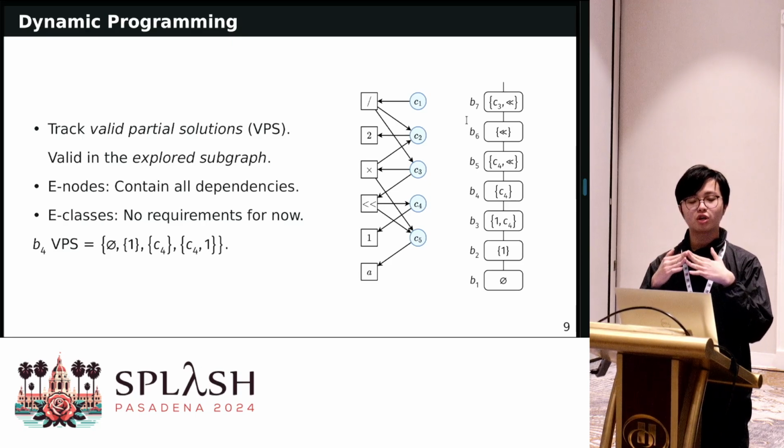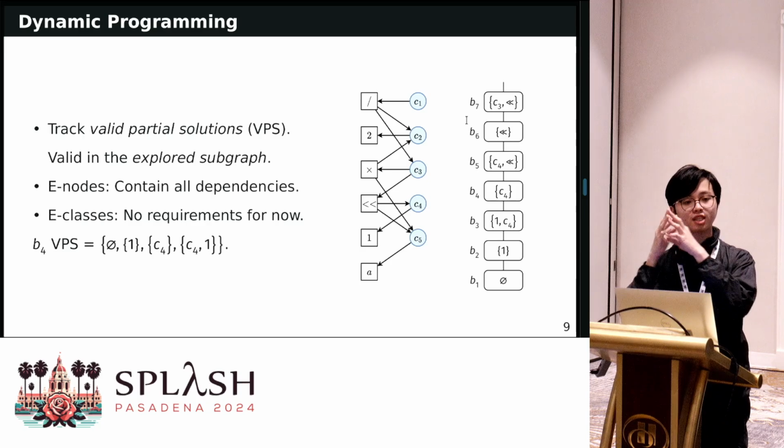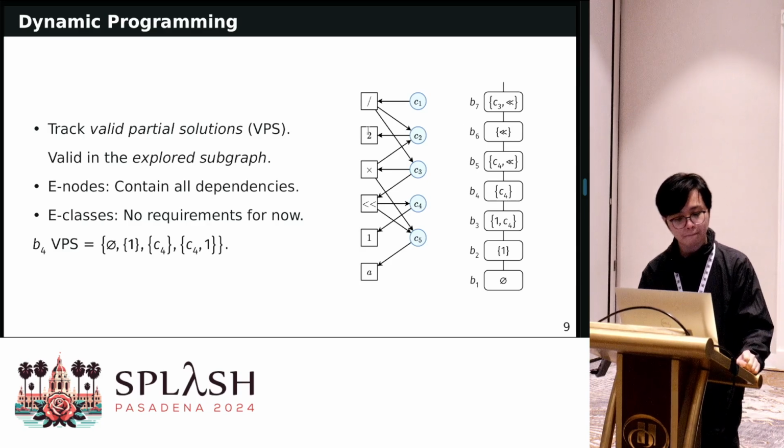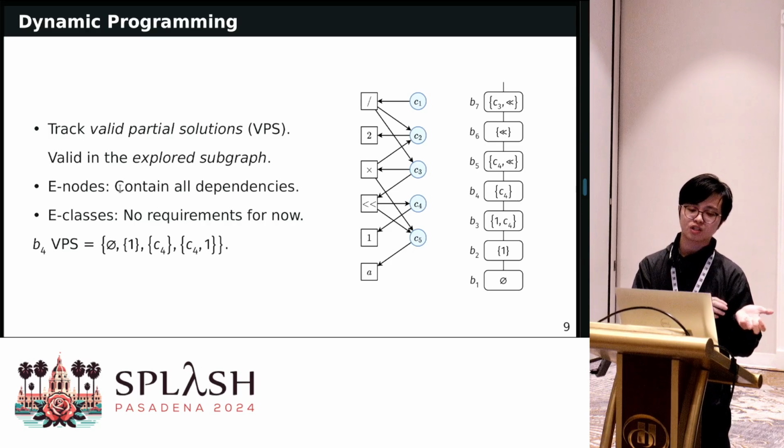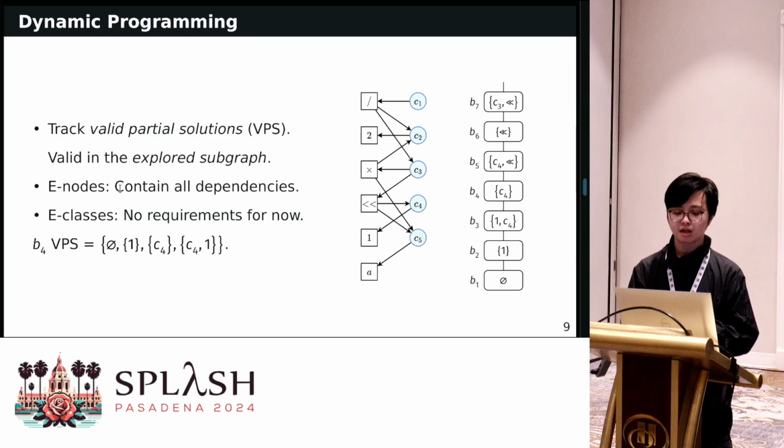And then for join nodes, we will do subset convolution to join things together. For valid partial solutions for E-nodes, we must make sure that the solution contains all dependencies of that node. So this is quite similar to the valid extraction definition before. But for E-classes, we do not require the solution to contain a member of that E-class for now.